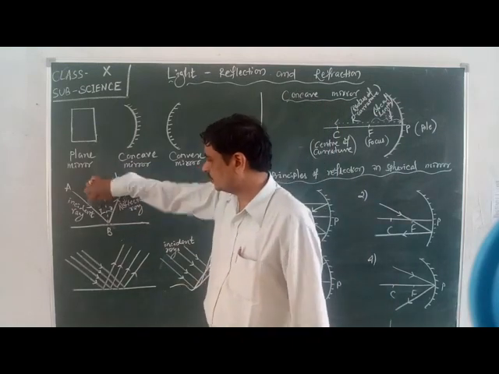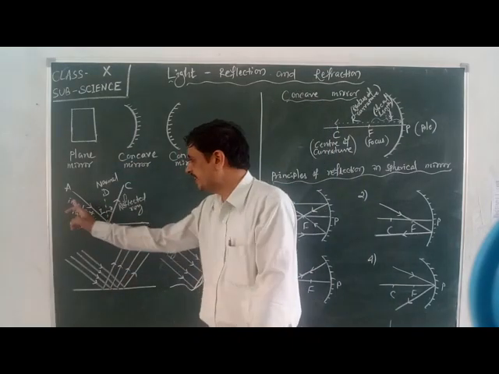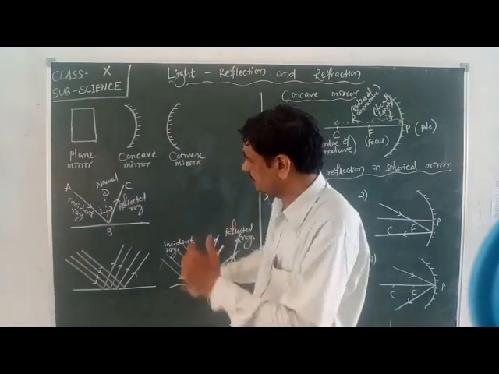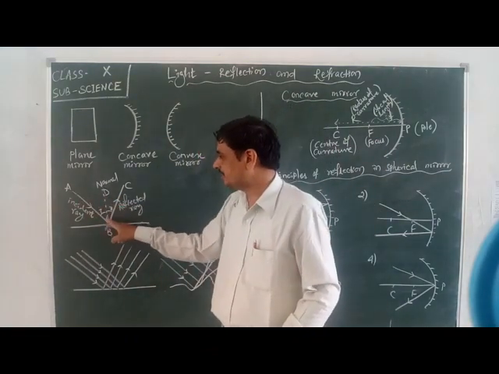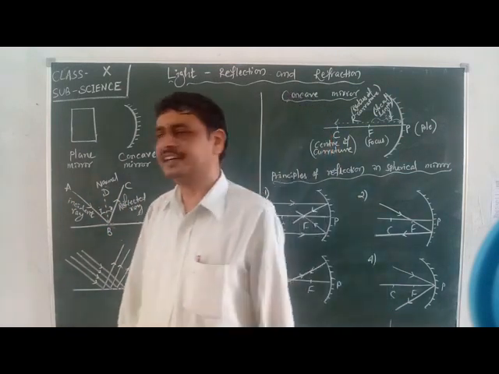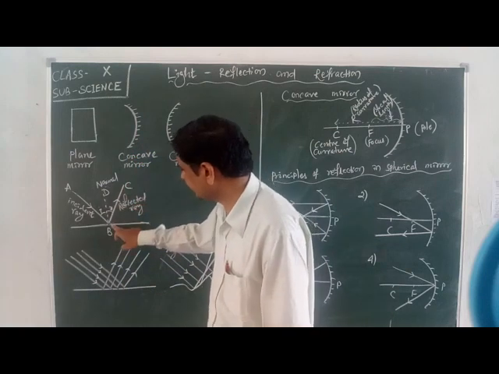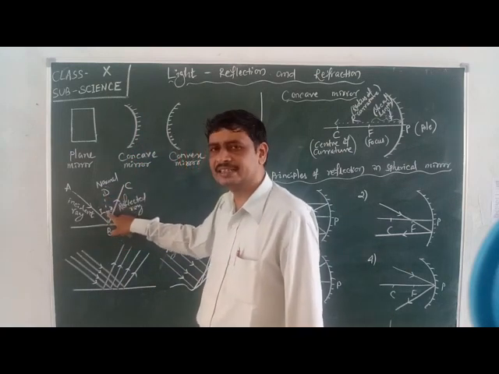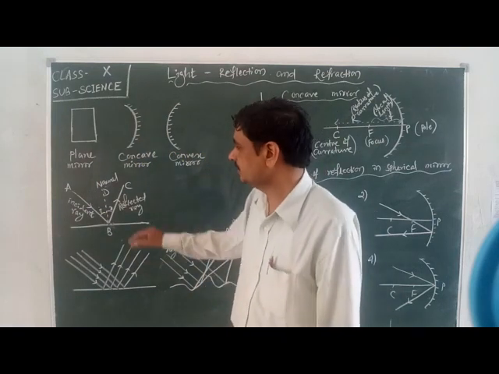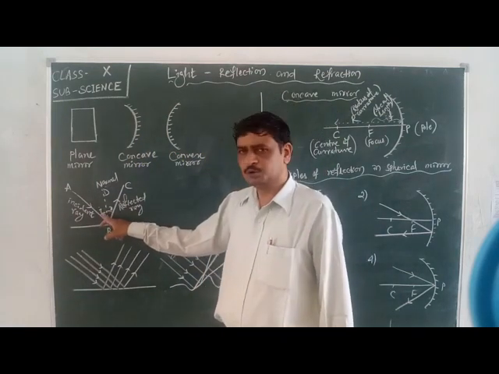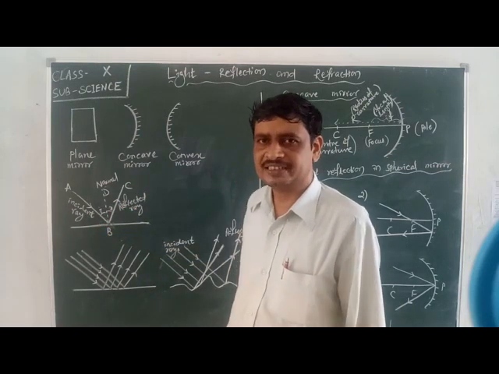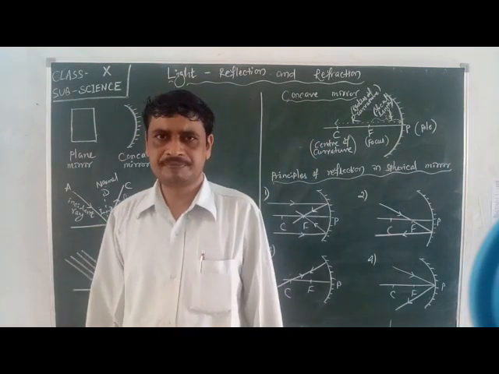This angle, the inclination between the incident ray and normal, is said to be the angle of incidence, and the angle formed by the reflected ray and normal is considered the angle of reflection. The angle of incidence and angle of reflection are equal.